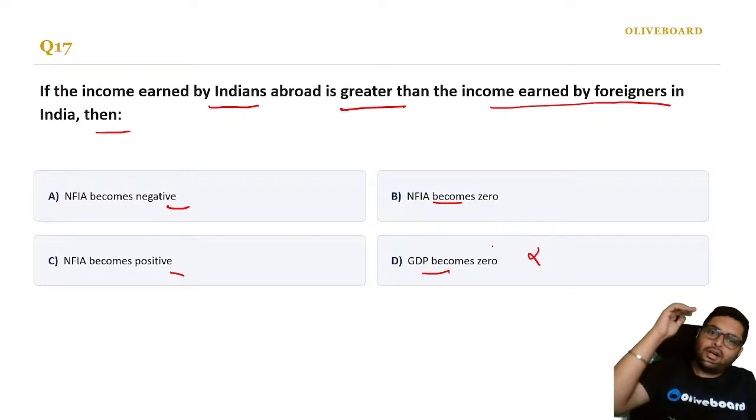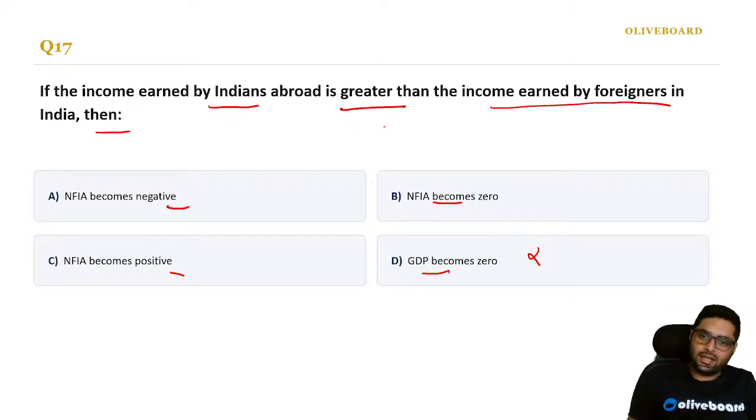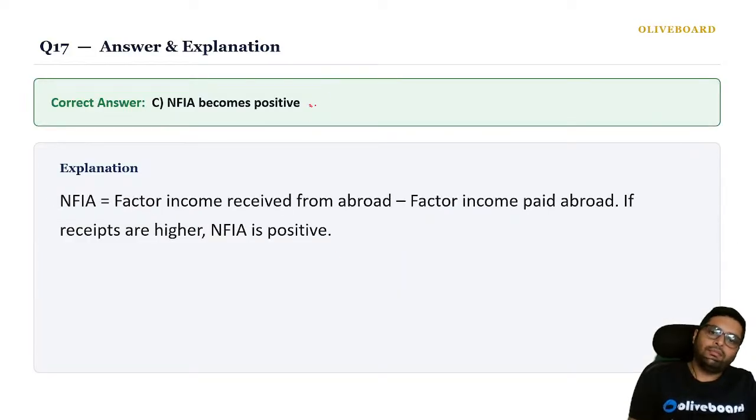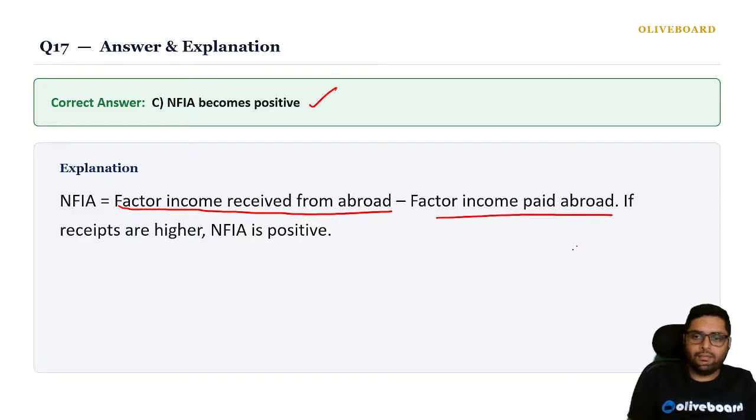If income earned by Indians abroad is greater than foreigners, then I becomes greater than F, correct? So the NAFIA becomes positive. NAFIA is factor income received from abroad minus factor income paid abroad, correct? If receipts are higher, obviously it will be positive.